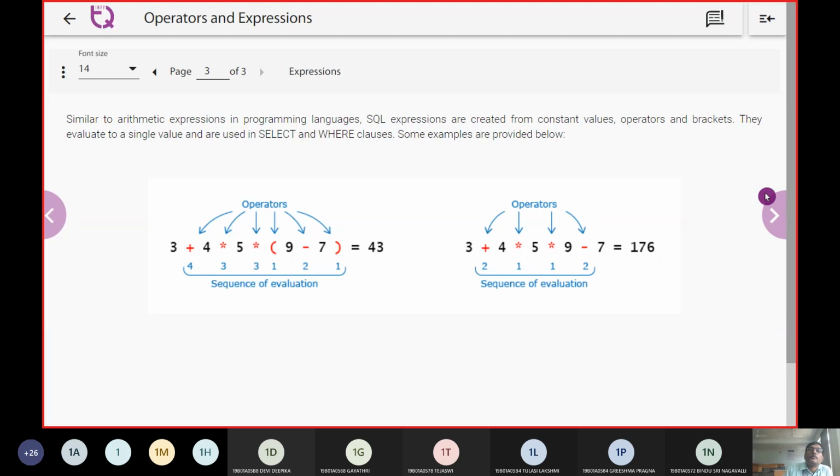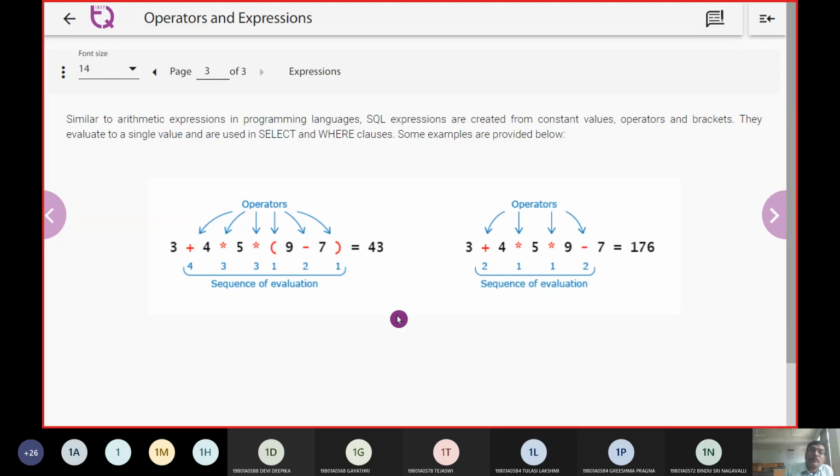Now coming to the expression evaluation, how SQL is going to evaluate the expression. First of all, it is going to work with the BODMAS model, where it does the things in the brackets first, and whatever elements are inside the brackets, it is going to process them, and finally it is going to do multiplication or division followed by the addition operation.